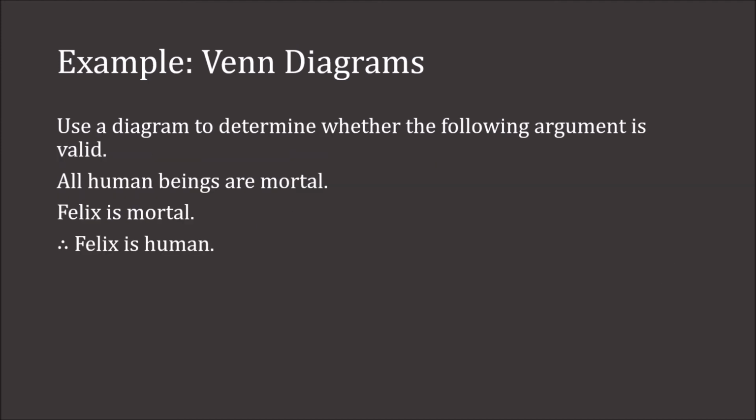So let's look at another example. Let's determine whether this argument is valid. All human beings are mortal, Felix is mortal, therefore Felix is human. So we're going to have the same circles as the previous example.